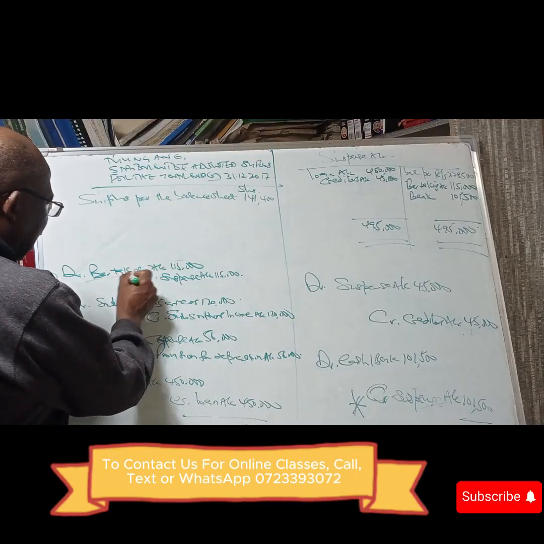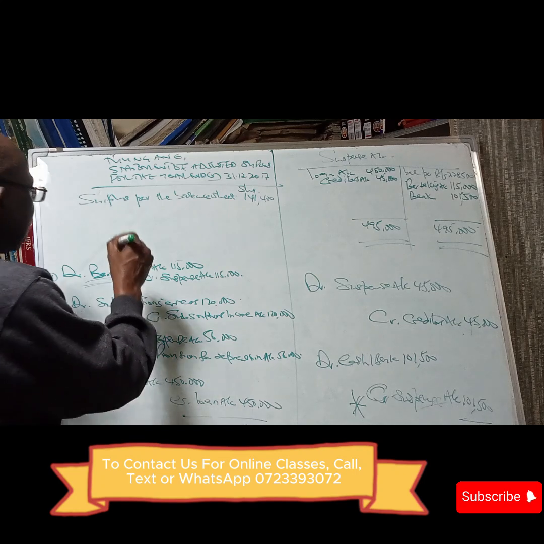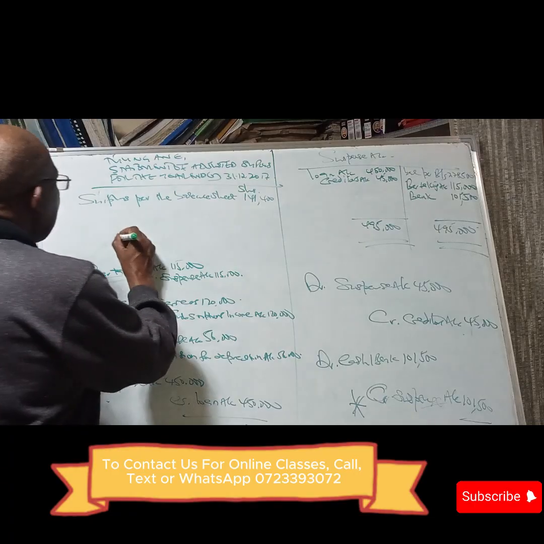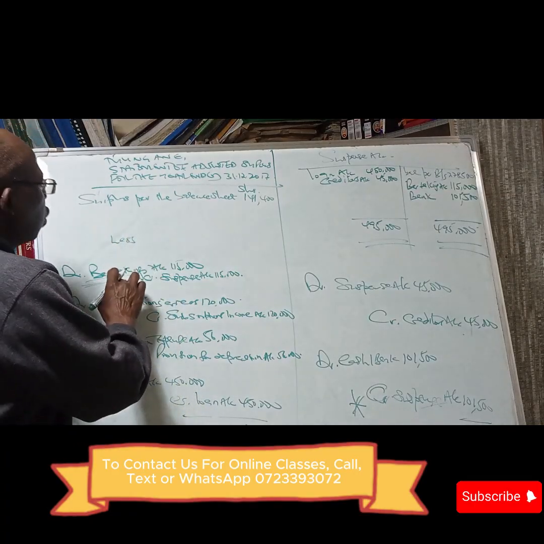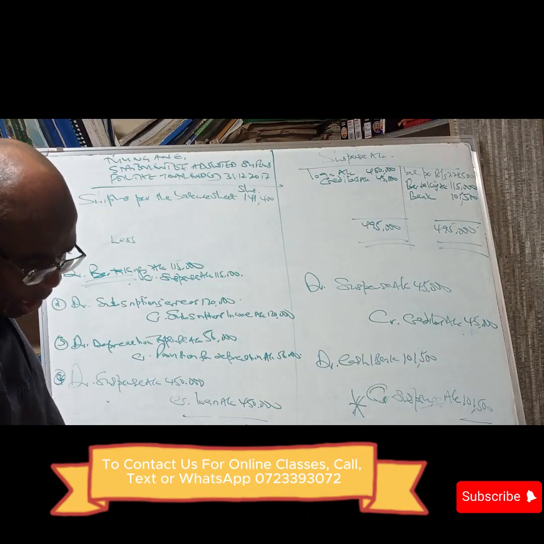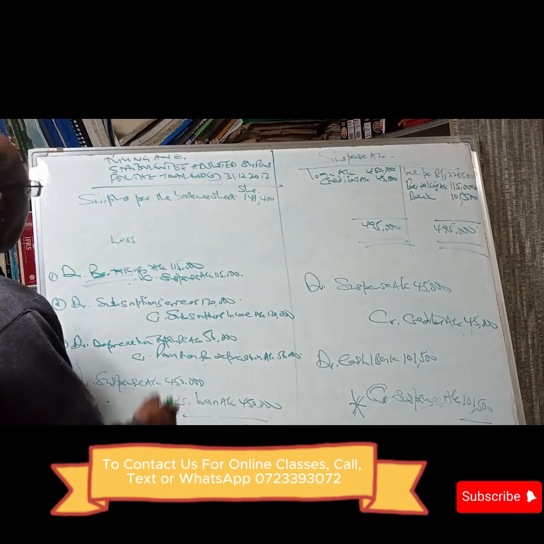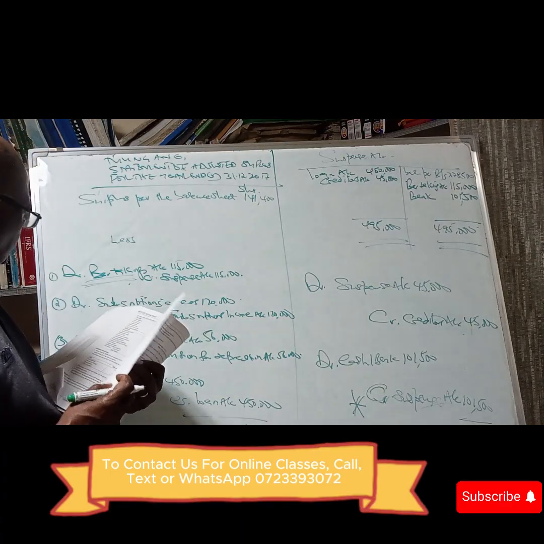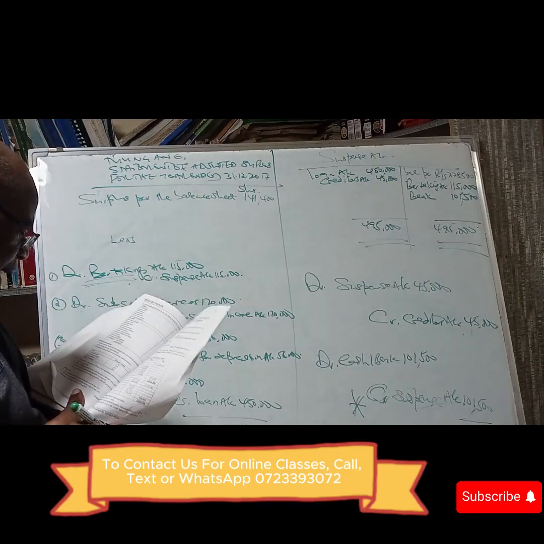Bar takings, these are sales. Now we are reducing our sales. So we say less, because these sales should not have been there. So we subtract bar takings. We are debiting bar takings.